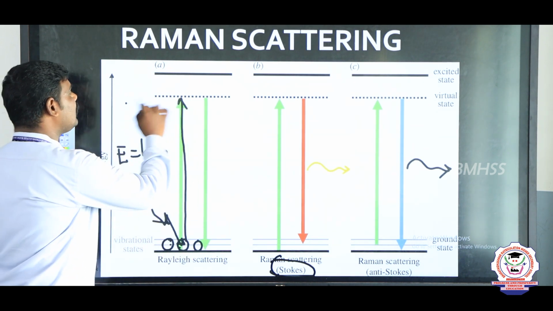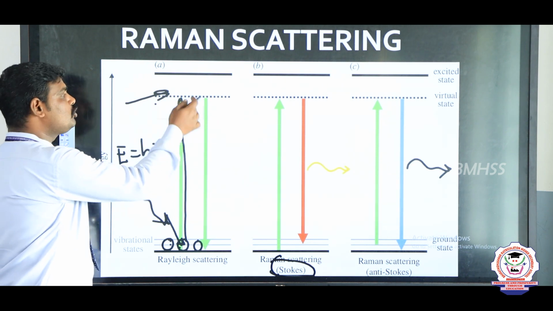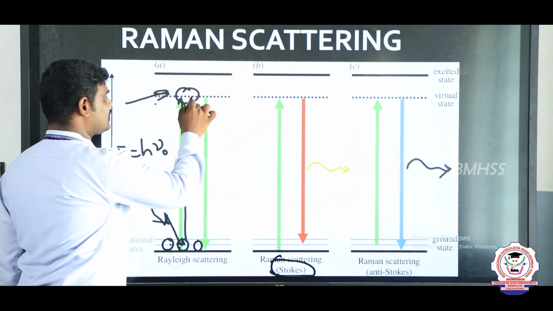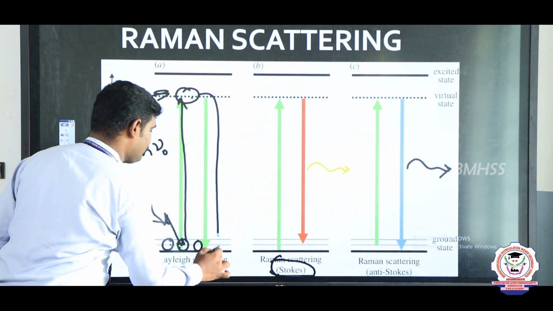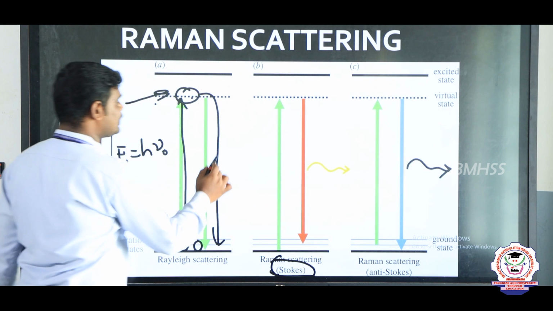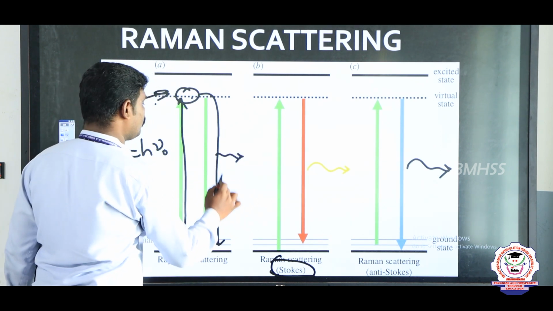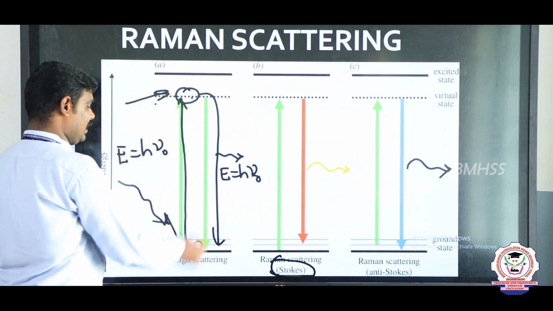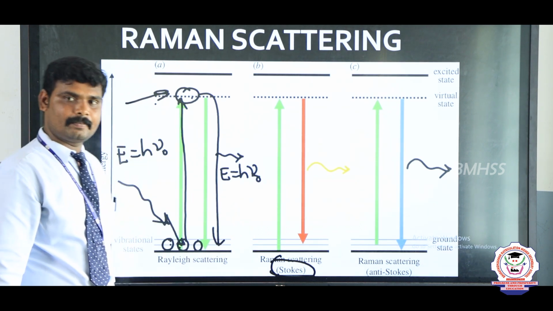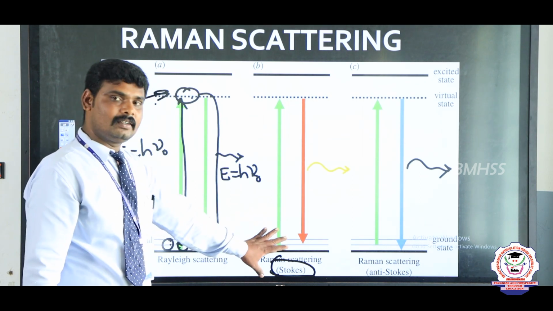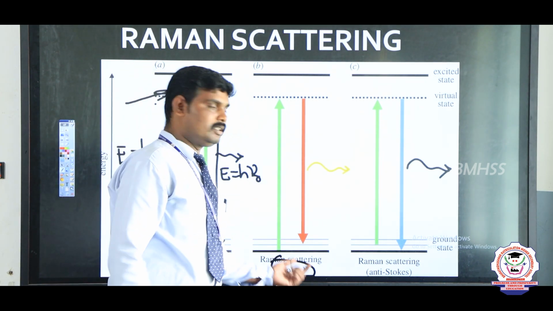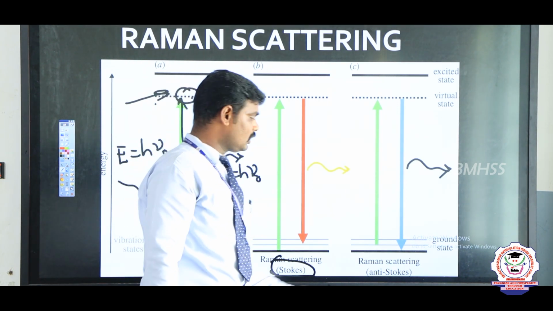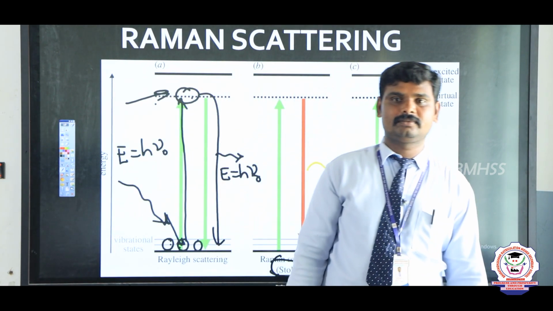This is not a permanent state; virtual means this is an unstable state. So the atoms are not at rest here, and then they return. If the scattered light has the same amount of energy, h nu naught, this scattered light is called Rayleigh scattering. Here for Stokes lines, the energy is not equal to h nu naught. That is Stokes and anti-Stokes lines, right?